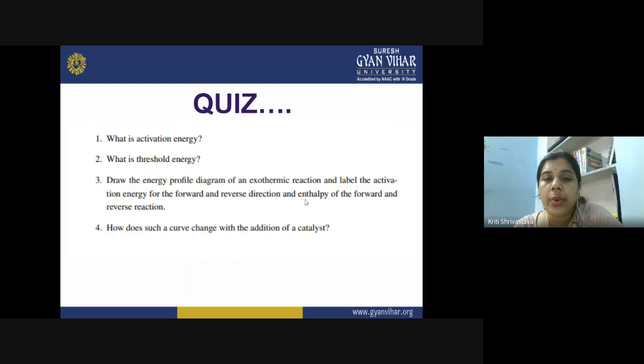Now this is the quiz from today's lecture. You have to solve these questions. The first question is, what is activation energy? You have to write down the definition and how it is defined using the Arrhenius equation. Then, what is the threshold energy? Then you have to draw the energy profile diagram of an exothermic reaction, and label the activation energy for the forward and reverse direction and the enthalpy of the forward and reverse reaction. The last question is, how does such a curve change with the addition of a catalyst? So how can you draw the same diagram when you have a catalyst present in the reaction.